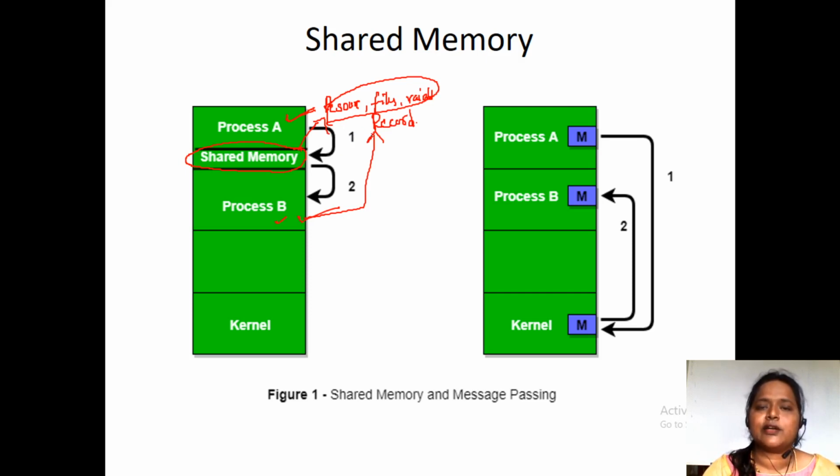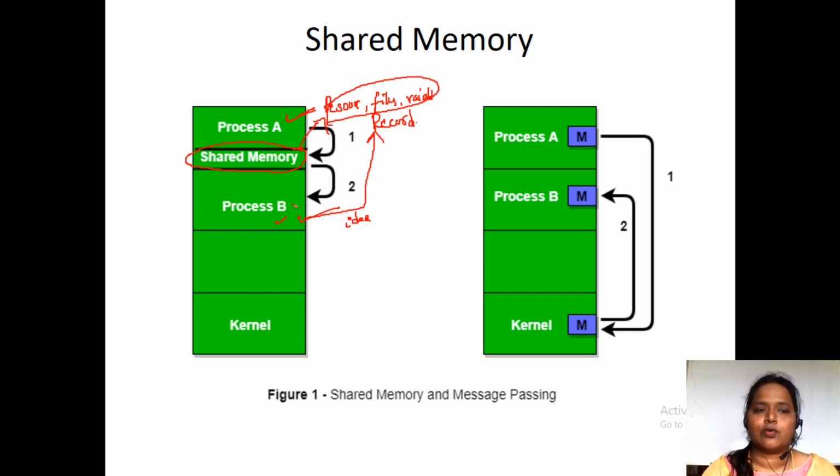By seeing that record, process B comes to know that this amount of memory is in use and these are the variables being used, so it should not use those variables. Like that, the process gets an idea and does not take that resource, those files, or that data.